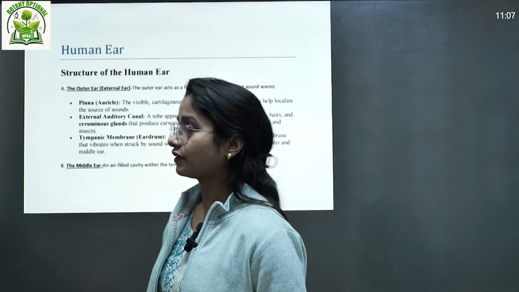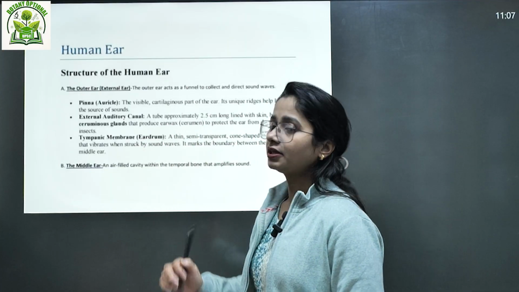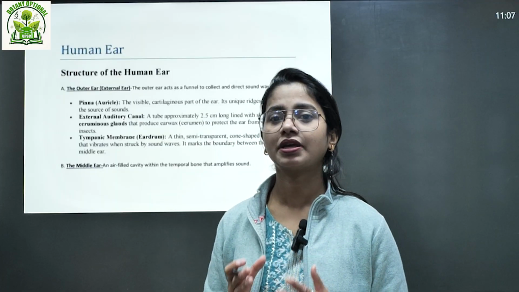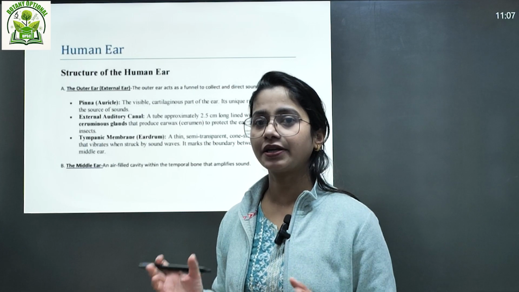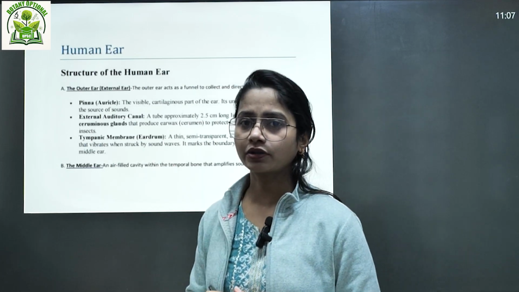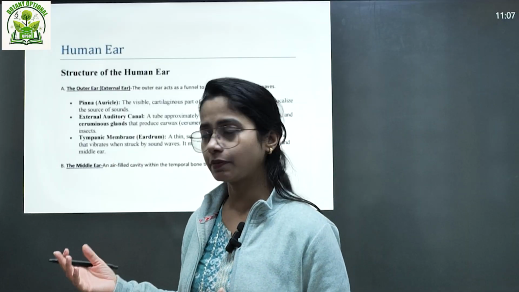In the outer ear, we mentioned the pinna, the external auditory meatus or canal, and the tympanic membrane. The tympanic membrane is the area by which the outer ear and the middle ear are separated, right? Of course we have talked about the function also, and we have already done the explanation.